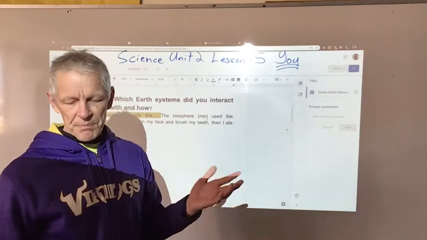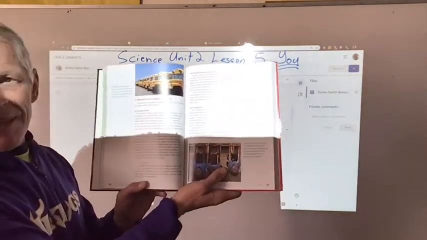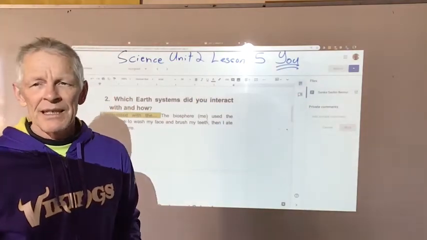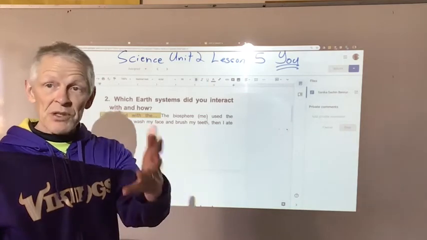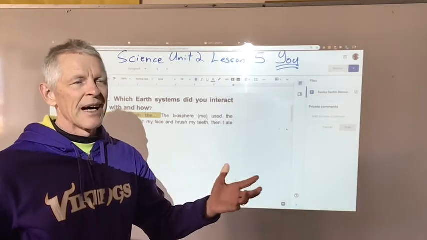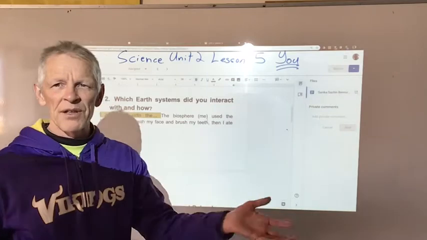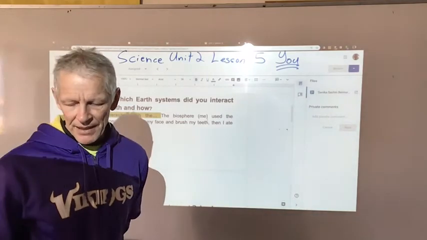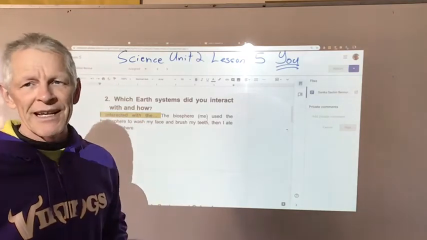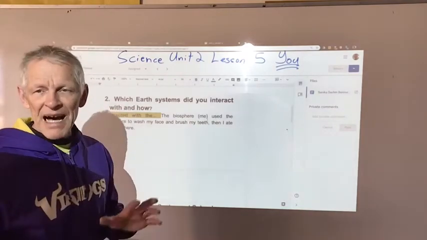Now, if you went out and used public transportation, as I said, I'm going to use different things there. If you did come to school using the train, the train uses electricity. Electricity is produced by nuclear power, which produces mostly hydrosphere pollution. They have to put radioactive water through there to cool it down. And at least it doesn't produce air pollution. But there's a lot of coal power too, which produces air pollution and affects the atmosphere. And the coal must be mined from the geosphere.